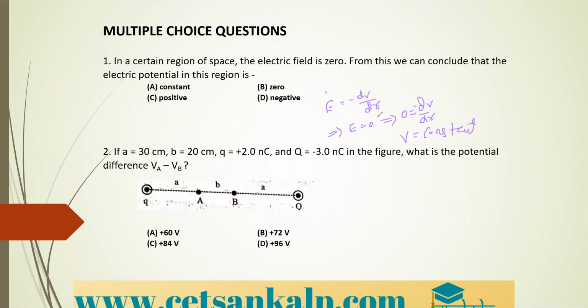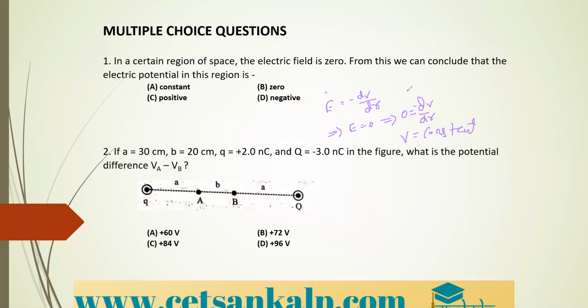Next, here one figure is there. You can see there are two charges, one is small q and the other one is capital Q. The values of the charges are given as 2 nanocoulomb and 3 nanocoulomb, and we have the distances A and B. See, if A is equal to 30 centimeter, B is equal to 20 centimeter, and q is equal to 2 nanocoulomb, and capital Q is equal to minus 3 nanocoulomb in the figure, what is the potential difference, that is VA minus VB? You need to calculate.